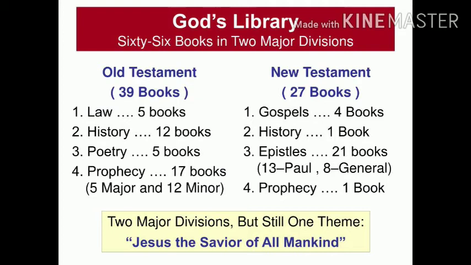In the New Testament, we have 27 books: 4 gospel books, 1 history book, and 21 epistles. In the 21 epistles, we have 13 Pauline epistles and 8 general epistles, and 1 prophecy book. Now we'll see the divisions in detail.